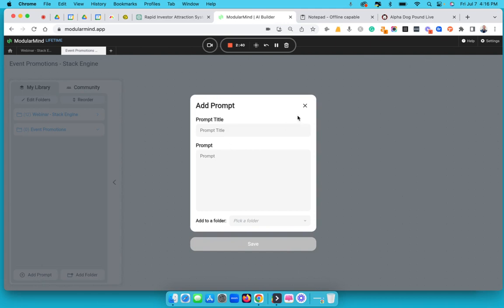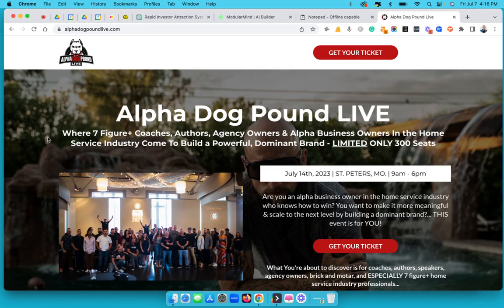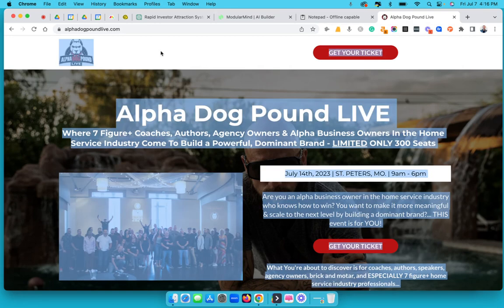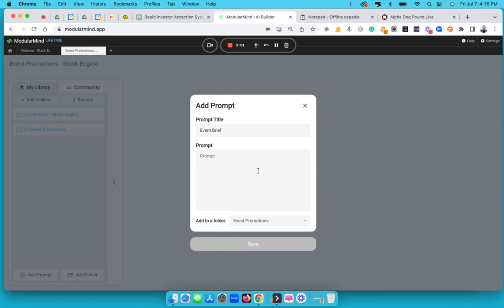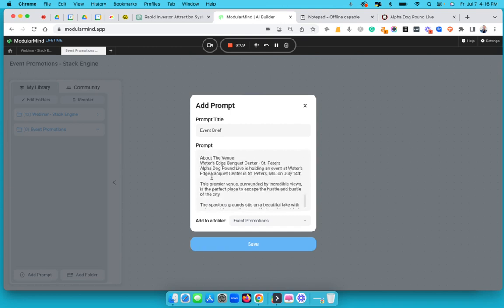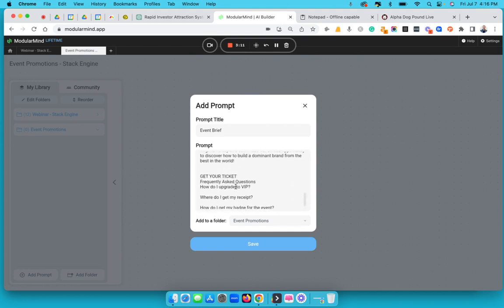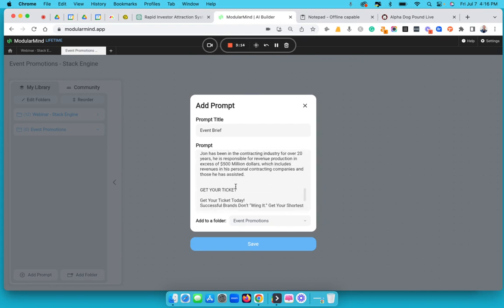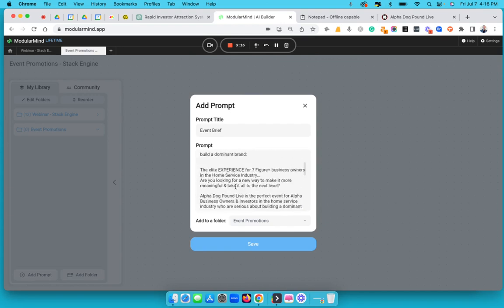I'm going to go prompt title is event brief. Okay. And then we're going to put it in event promotions. All right, now what I could do is I'm just going to copy the whole thing from the website, and then I'm going to drop it in as if I'm doing the ChatGPT thing. Boom. So then I'm going to delete some of these things, about the venue, ticket. That's fine. Let's just roll it.